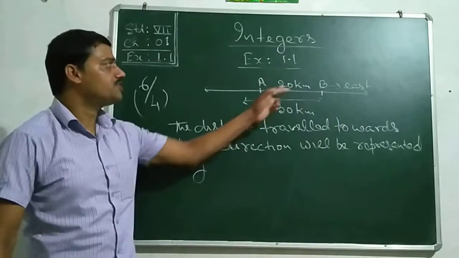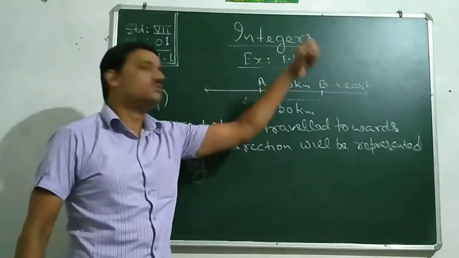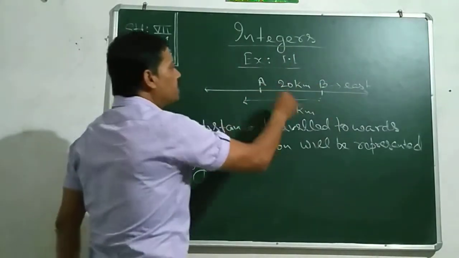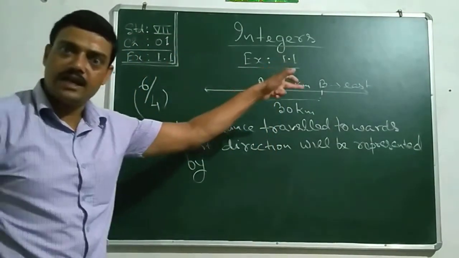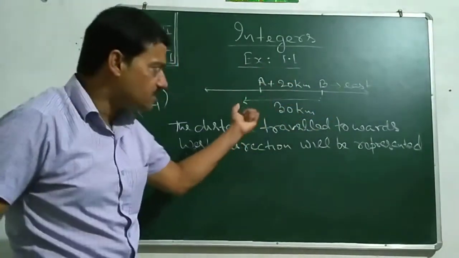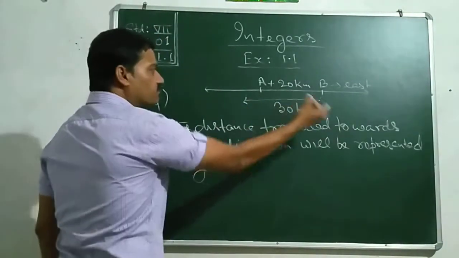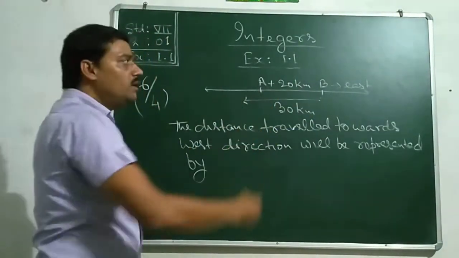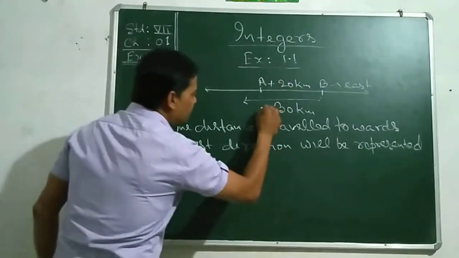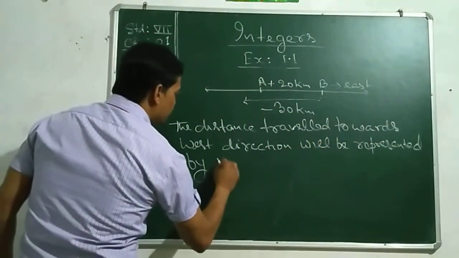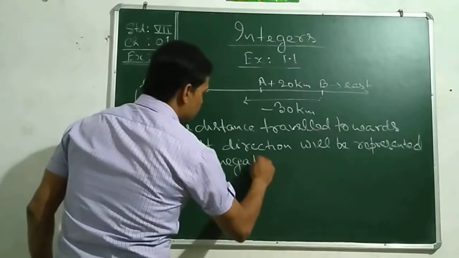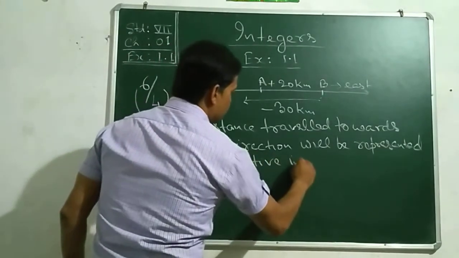If the distance traveled towards east was represented as positive integer in that direction, then the distance traveled towards west must be the opposite of positive, that is negative integer, must be represented by negative integer.